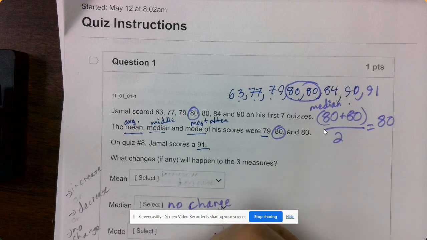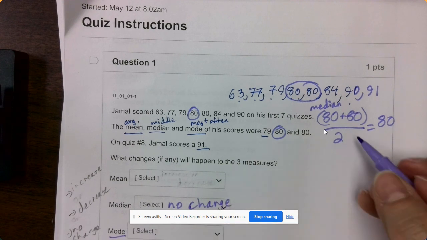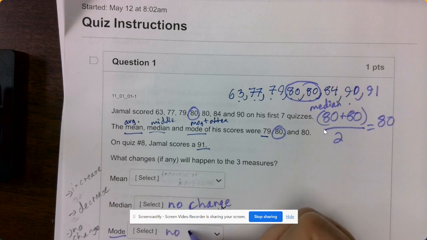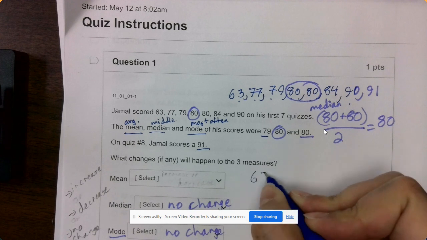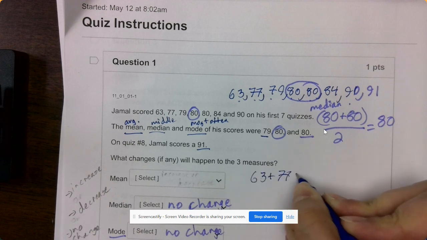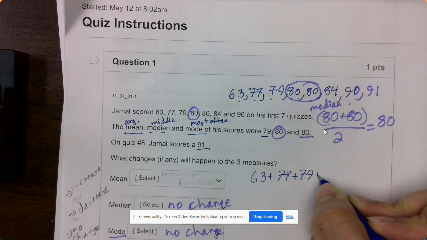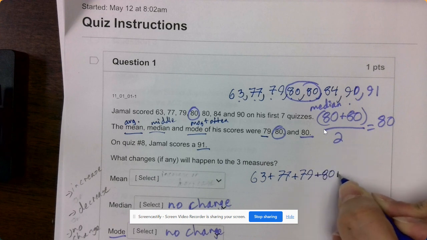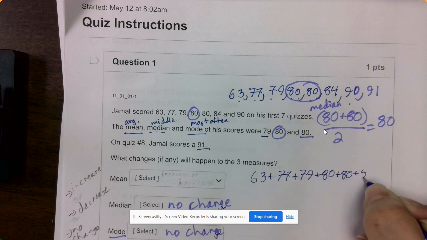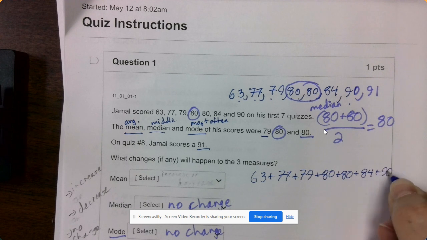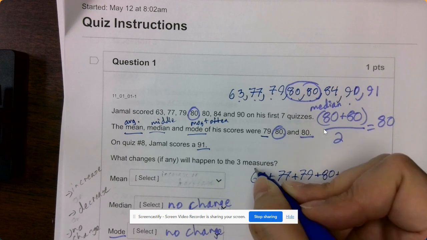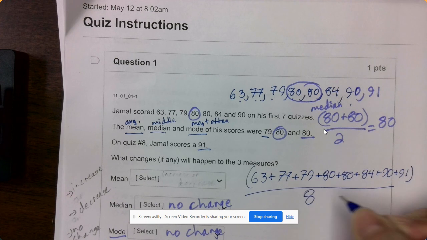For the mode, we're looking for the one that's the most, and there's no change for that one because it's still 80. Now we need to calculate the mean. We're going to add all 8 of Jamal's scores together and divide by 8.